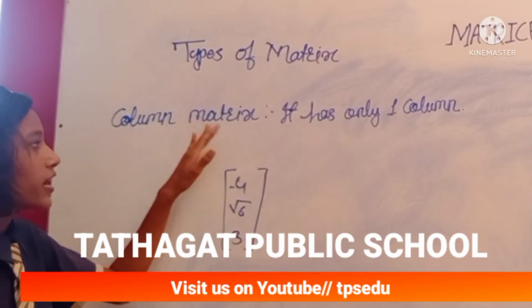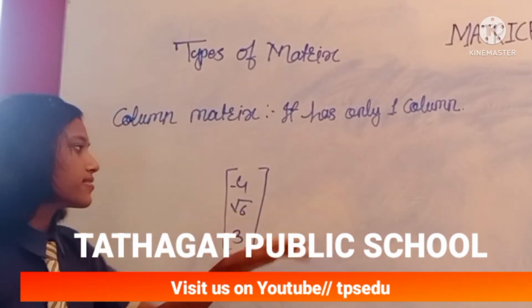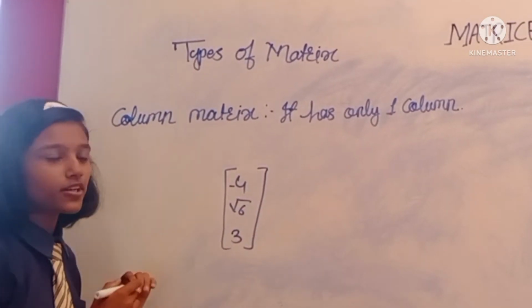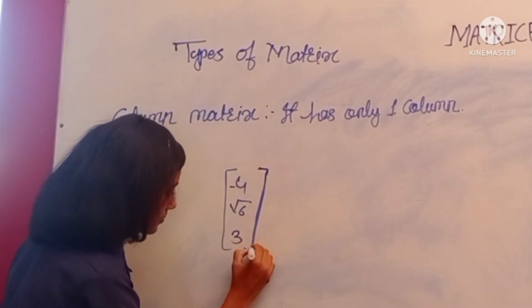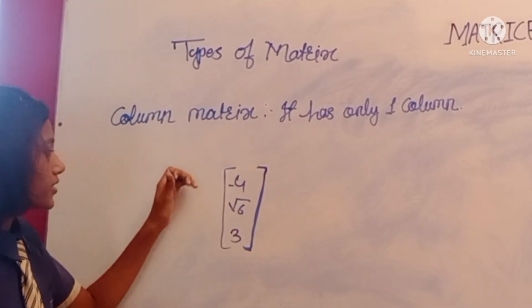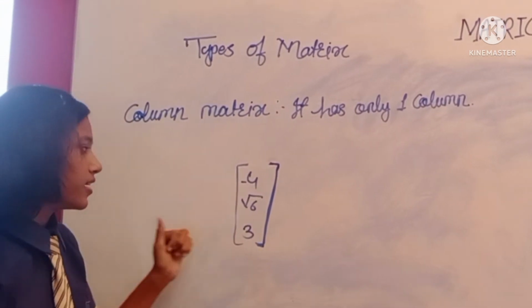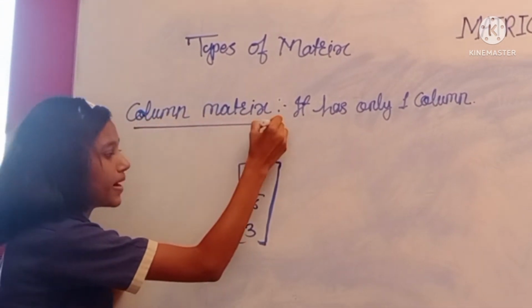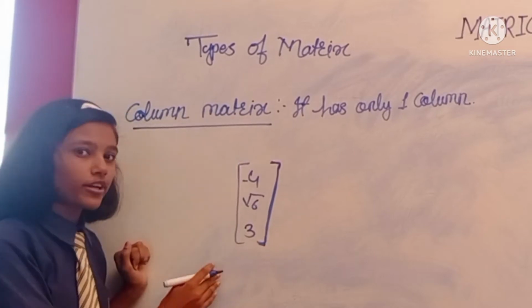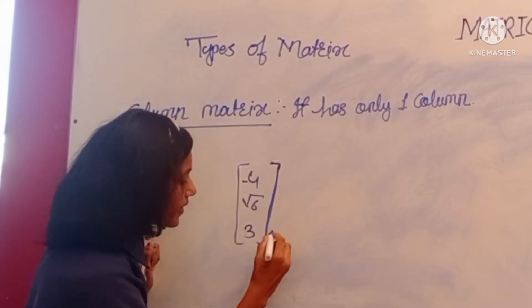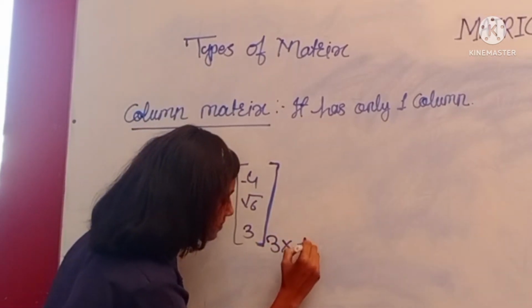Column matrix means a matrix which has only one column. Here the matrix is given, and in this matrix only one column is present, so it is known as a column matrix. We also write the order of this matrix. The order of this matrix is 3 into 1.